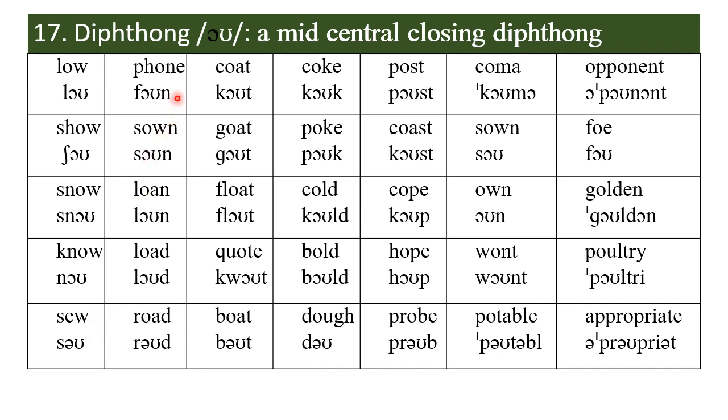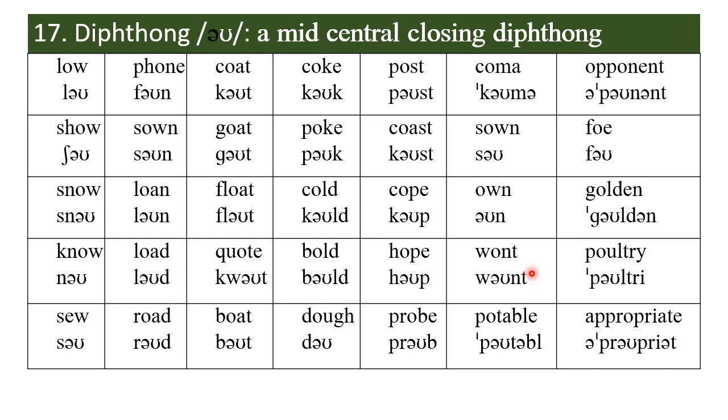It occurs in phone, zone, loan, load, road, coat, goat, float, quote, boat, coke, poke, cold, bold, dough. We have it in post, coast, cope, hope, probe, coma, sown, own, won't.